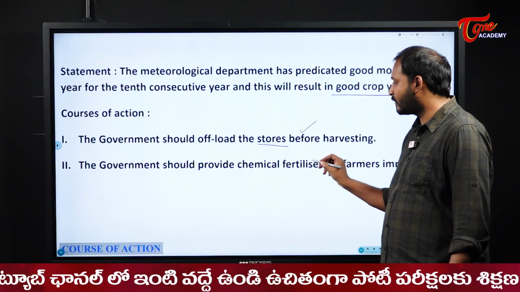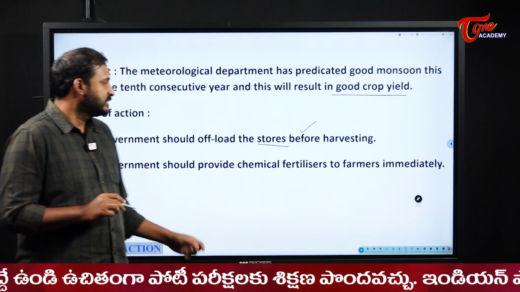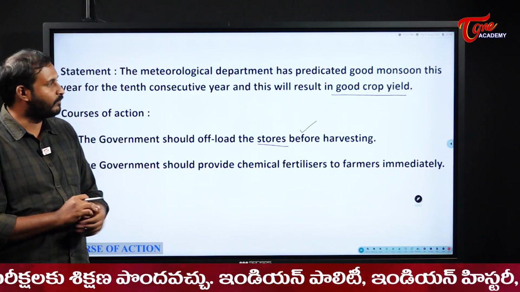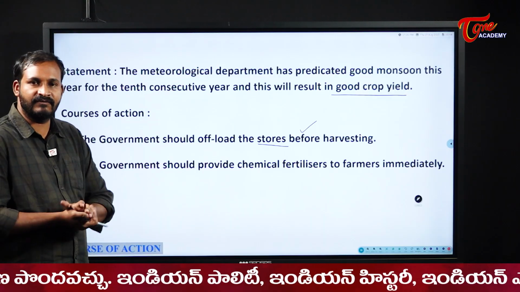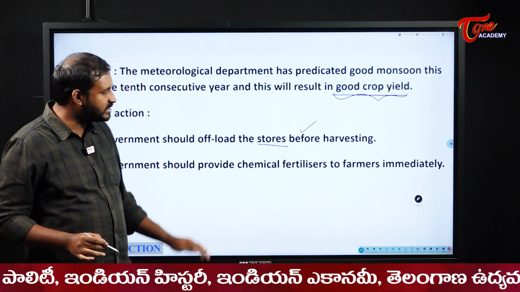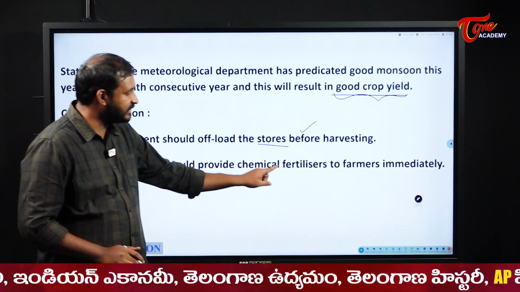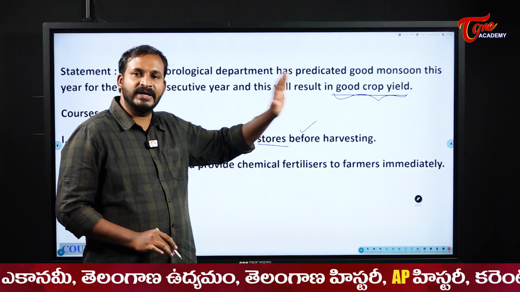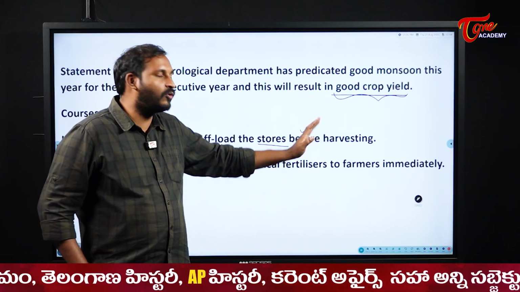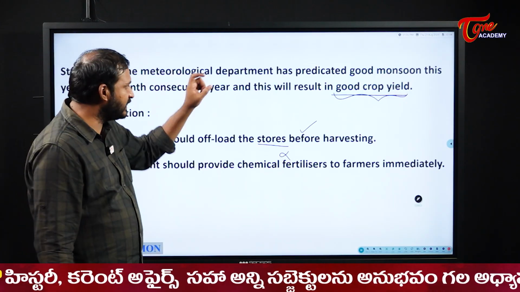Next, the government should provide chemical fertilizers to farmers immediately. See students, this is not the context here. It might be true. But anywhere does it result here for us? Already they are expecting good crop yield. That means there are enough chemical fertilizers. So in this context, it is not necessary. Already they are expecting good crop yield means all the facilities are done and everything is done. This is post action. So this one is not that much a perfect argument for the given situation.